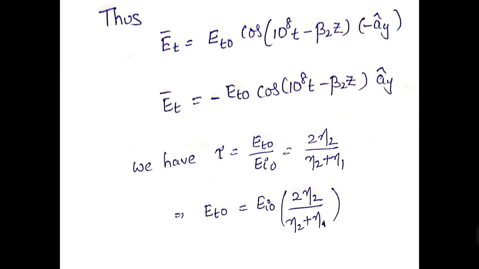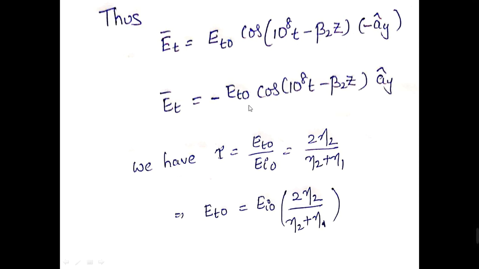Now let us calculate the transmitted wave components ET and HT. Okay, so because the transmitted wave is traveling along positive z direction, there will be no change in the direction of the electric field. So the direction of the electric field of the incident wave is same as the direction of the electric field of the transmitted wave. So I have taken ET is equal to ET naught cos of 10 to the power of 8t minus beta 2 z, because it is propagating in the second medium. Instead of beta 1, taken beta 2 along negative y direction.